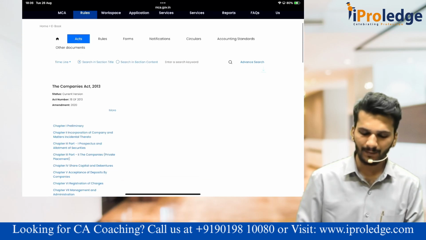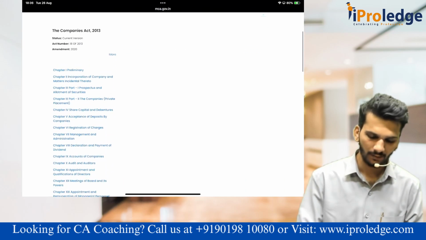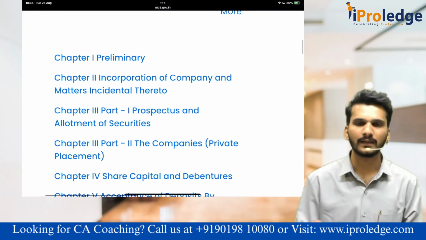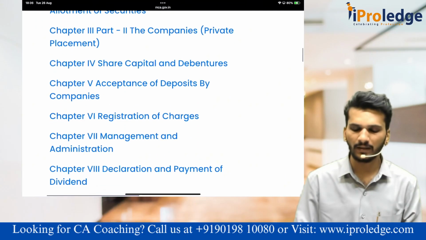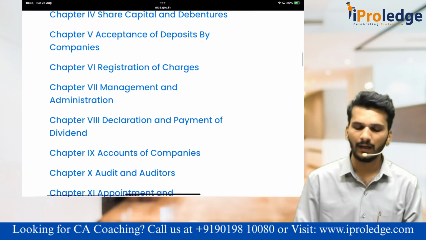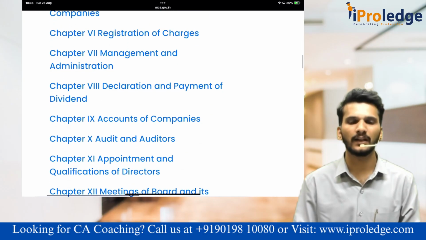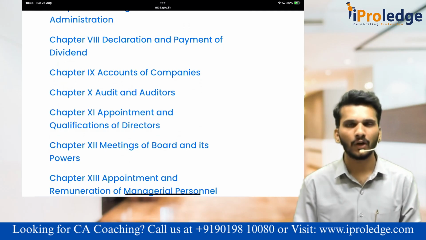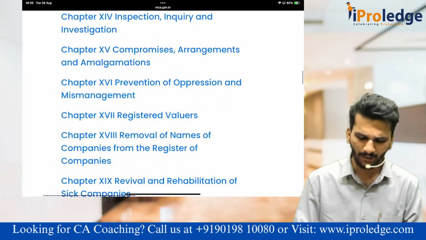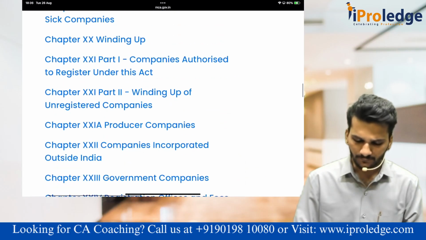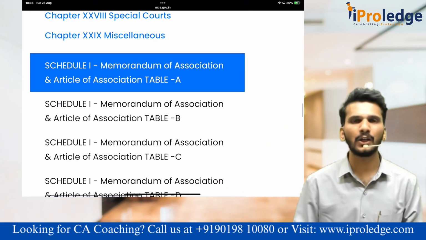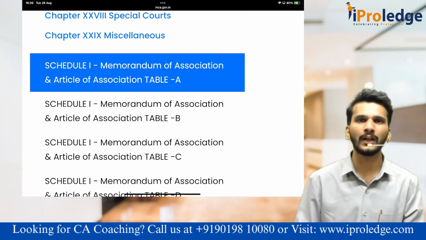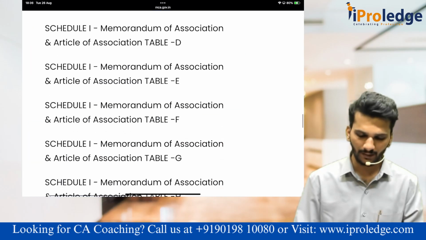If you see, under Companies Act 2013, it is divided into chapters: preliminary, incorporation of company, prospectus and allotment of securities, share capital, acceptance of deposits, registration of charges, management, dividend, accounts, audit, directors, etc. There are so many chapters. Here there are 29 chapters. 29th is a miscellaneous chapter. After that, there are 7 schedules in the Act. We call it as schedules. You might have prepared your balance sheet, P&L as per the Schedule 3. That Schedule 3 is given by this Companies Act only.